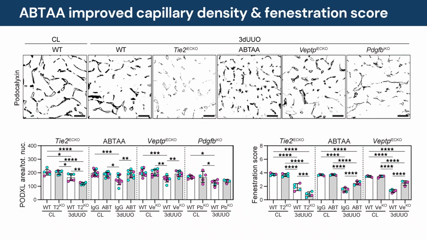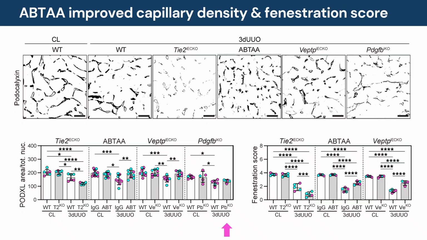We then investigated peritubular capillary density in renal cortex with immunohistochemistry for vascular markers. In this figure, we have used podocalyxin to quantify vascular density. Decreased capillary density is evident after kidney injury and even worse in TIE2 knockout mice. Both ABTA treatment and VPTP knockout prevented loss of capillaries. PDGF-B knockout had no effect on capillary density.